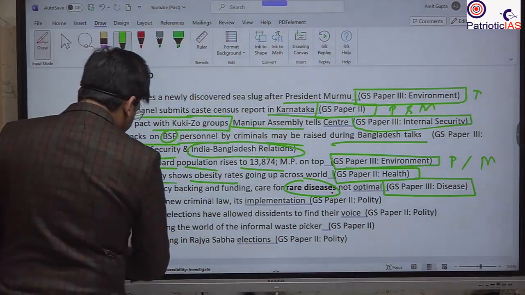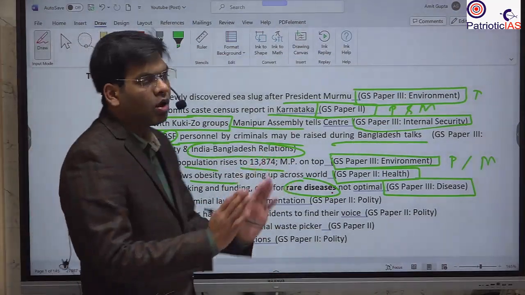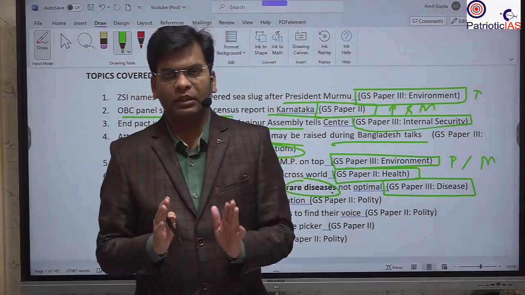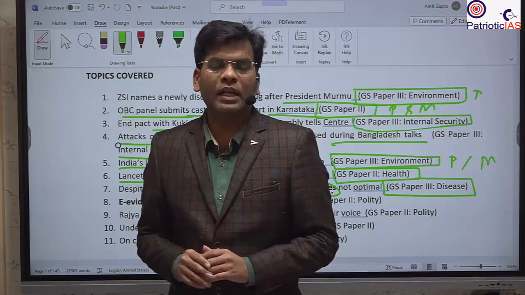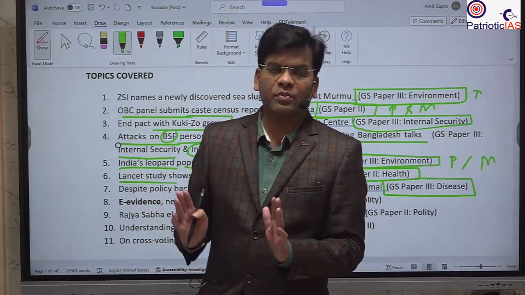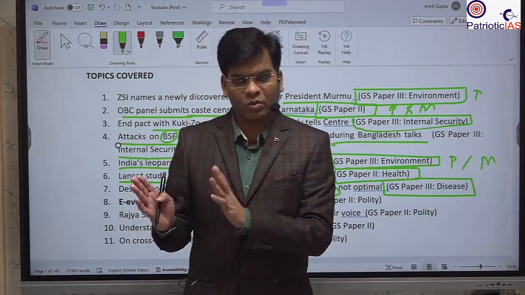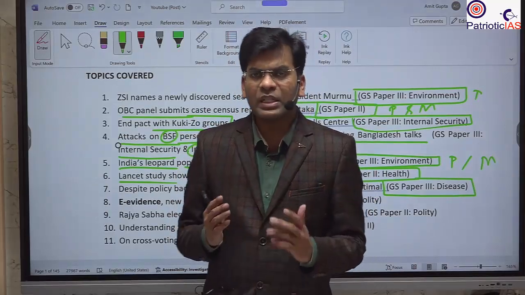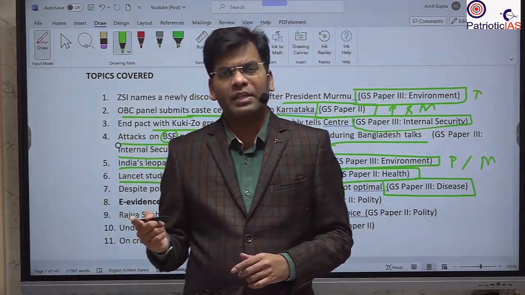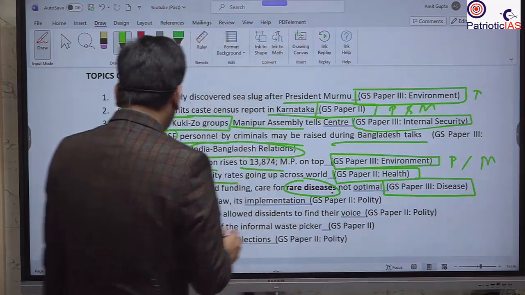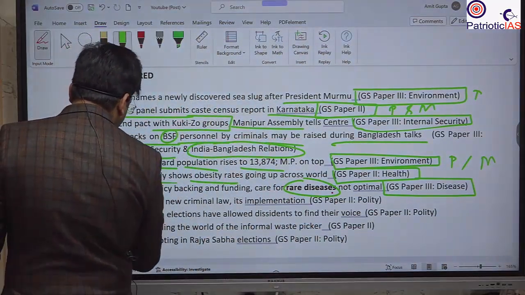Then we will study the change in the new laws, particularly the change that we have brought in the Indian Evidence Act as well as the Indian Penal Code and the Criminal Procedure Code. Now the name has been changed, so we will study what are the major changes that are there.